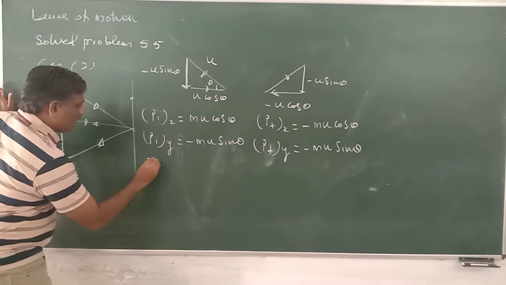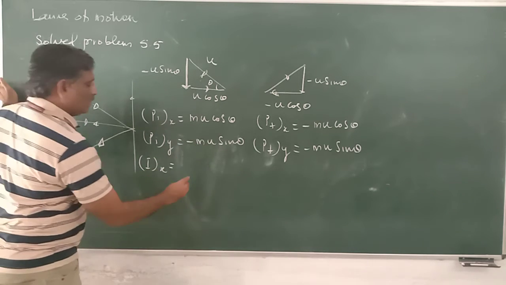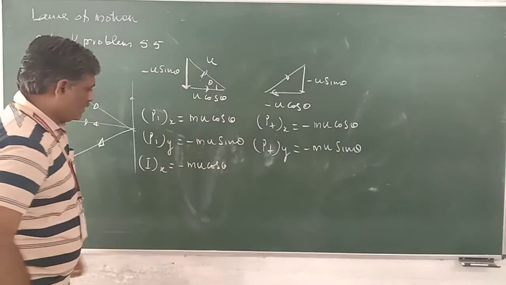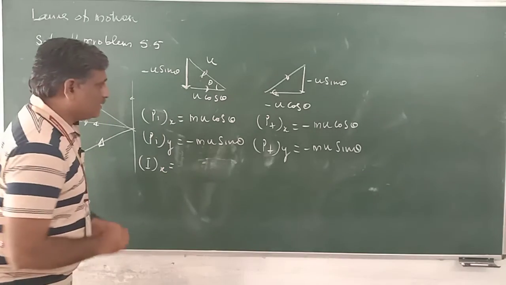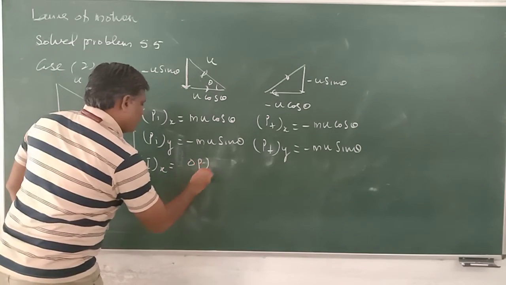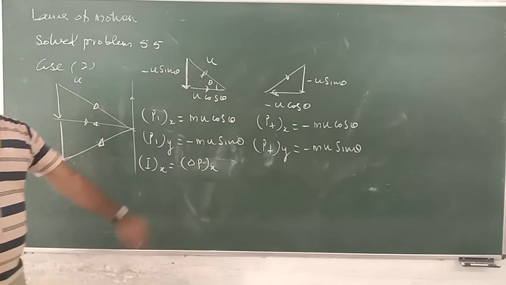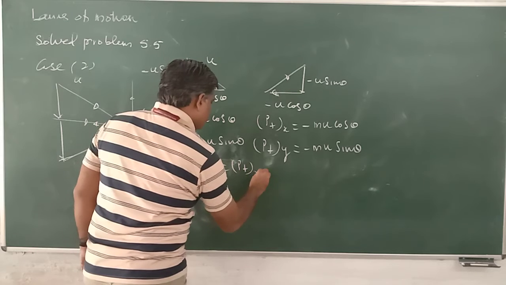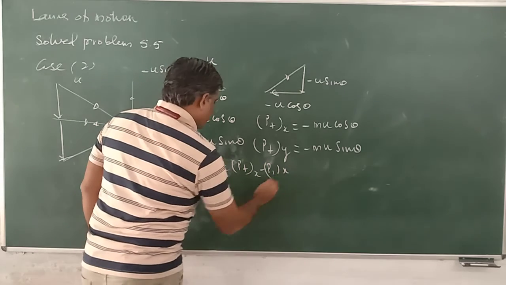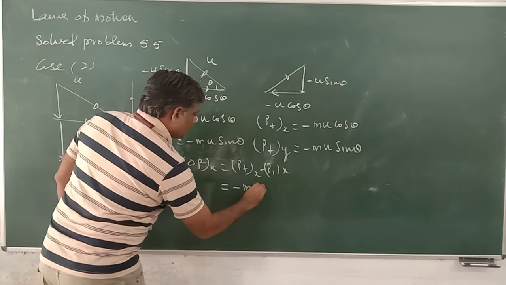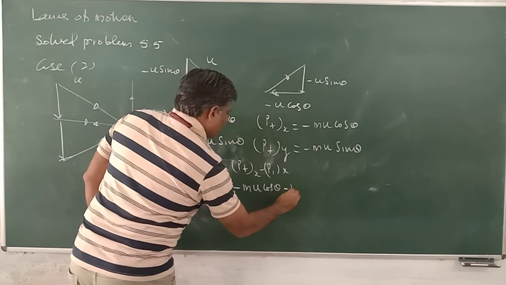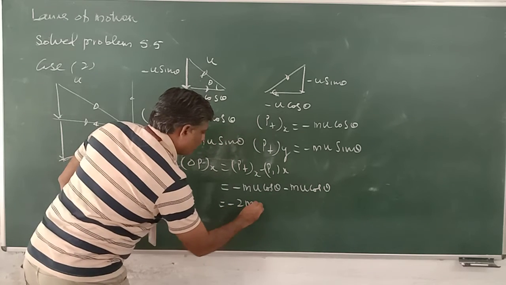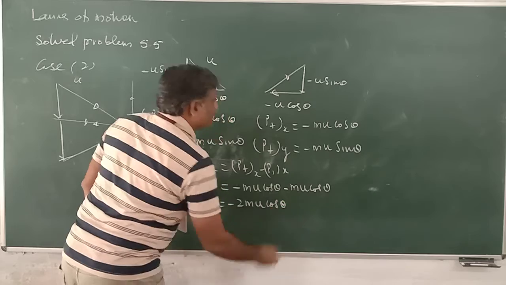Impulse along x, I along x, is delta p along x. Impulse is nothing but the change in momentum, which is equal to p final along x minus p initial along x, which is equal to minus mu cos theta minus mu cos theta, which becomes minus 2mu cos theta.